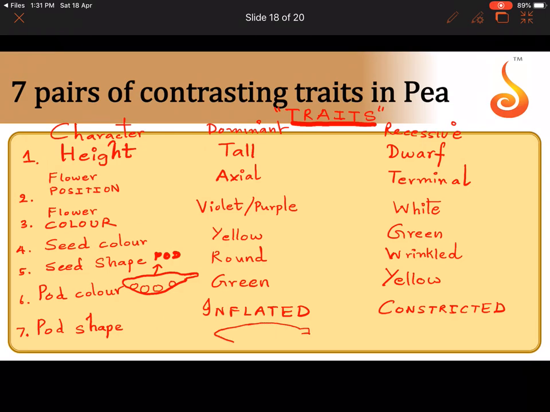Inflated means the boundary of the pod, you could not tell the boundary of the seeds, you could not find the impression of the seeds on the surface because the pod is bloated or inflated. In constricted, the surface of the pod bears the impressions of the seeds that are present inside.